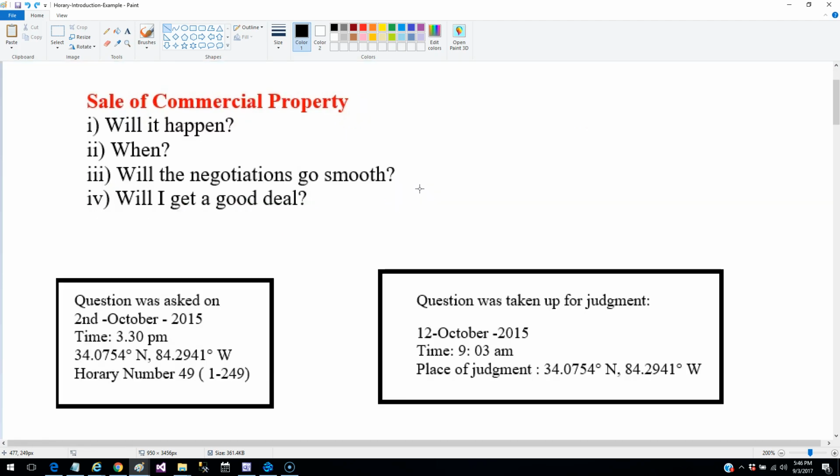So let's quickly look methodically, step by step, at how to create a worksheet for answering a question using Krishnamurti Padhdhati, Horary Astrology. And in this session, I am going to share some of my experience that I have gathered over a period of time. You will not find those in Krishnamurti's books, but those are something that I have noticed and I would definitely share with you.